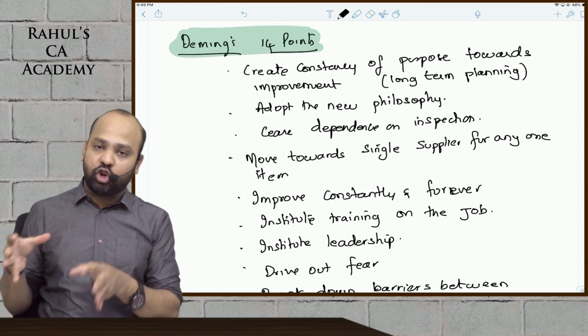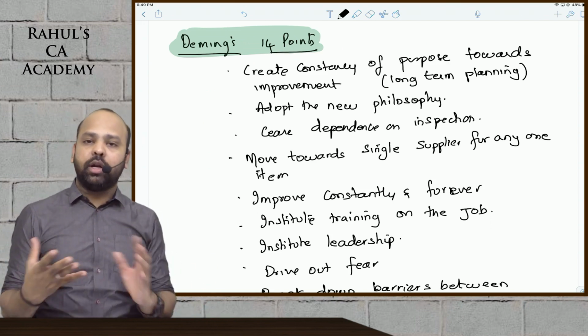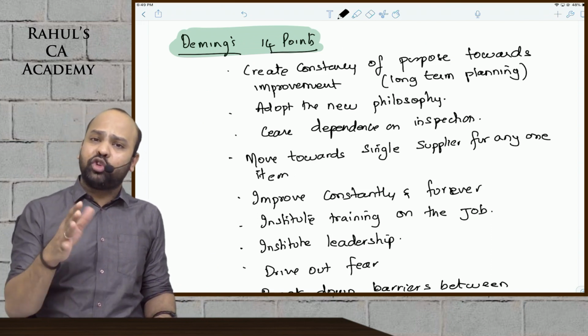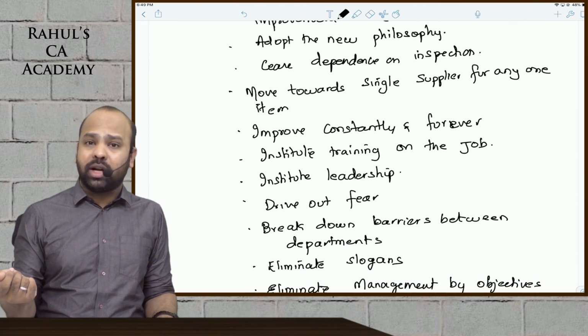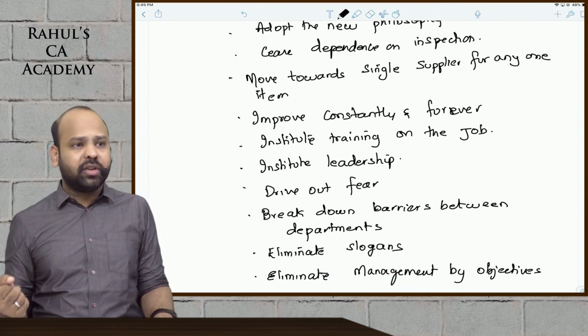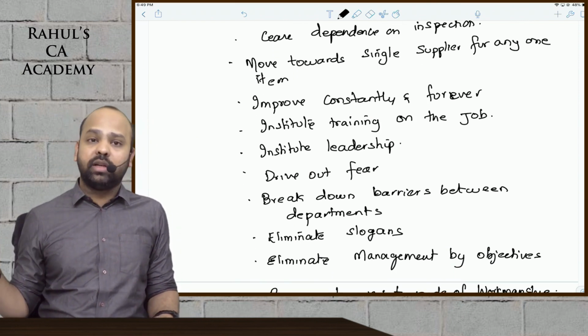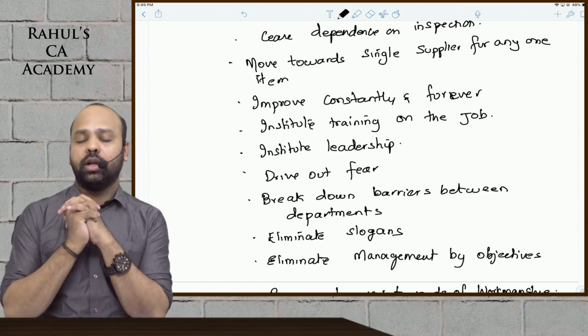You should replace short-term objectives with long-term planning. You should have a single supplier for a particular component so that there are not many deviations. The company should do away with inspection, because if you manufacture very good quality products, then you will not need inspection. And then the leadership: you should institute leadership so that the team leaders know the importance of making the entire team work towards a common goal.